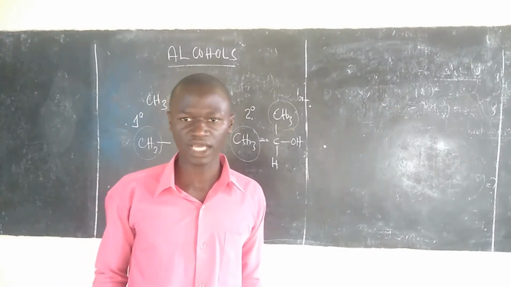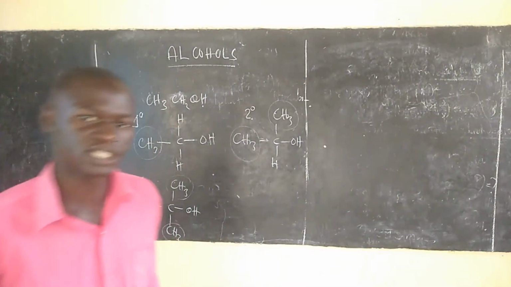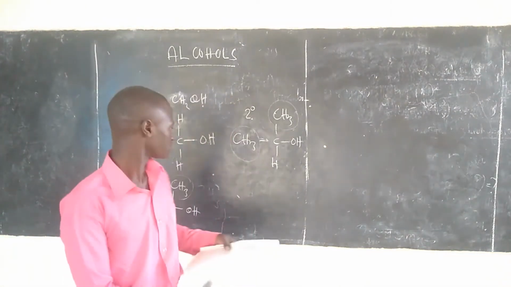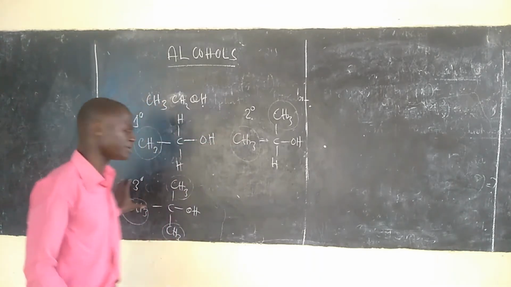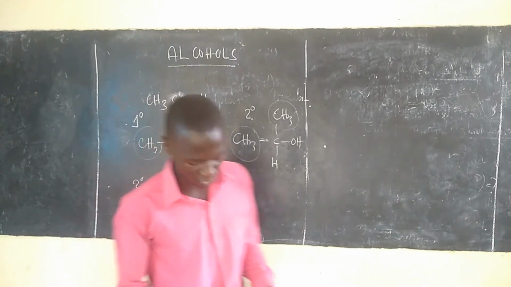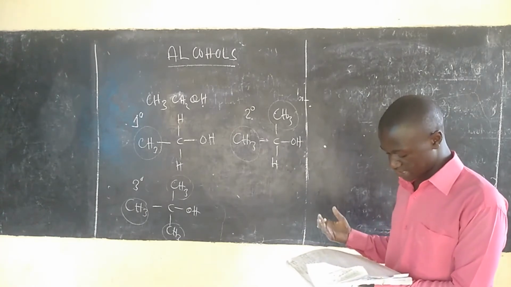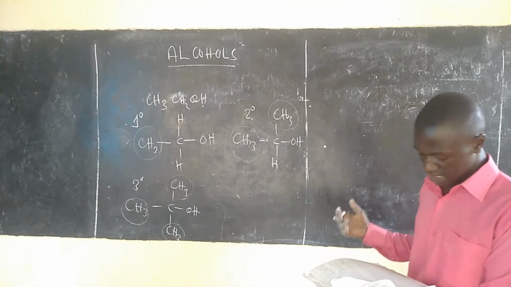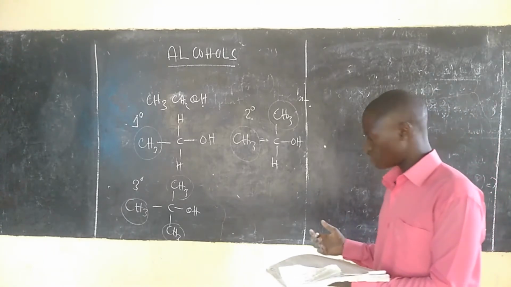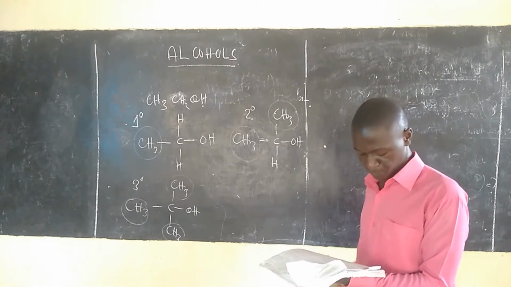That is the classification. So alcohols are classified into three classes based on the number of alkyl groups attached to the carbon carrying the hydroxyl group, that is, the carbon carrying the functional group.